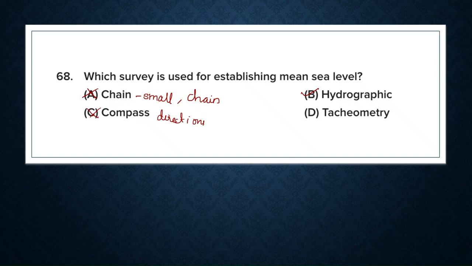Next one is tachyometric survey. Tachyometric surveying is useful for quick distance measurement, and we can measure the elevation, horizontal distance, etc. Especially we use it in difficult terrains. We can't use this for large scale sea level determination. All these three are done on the ground, and only hydrographic survey is used in water. So our answer is option B, hydrographic survey.